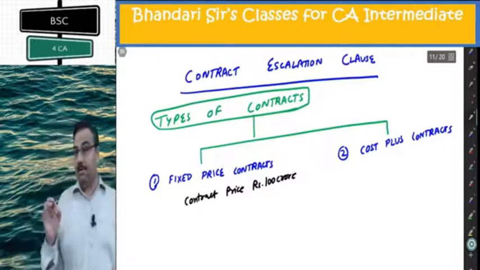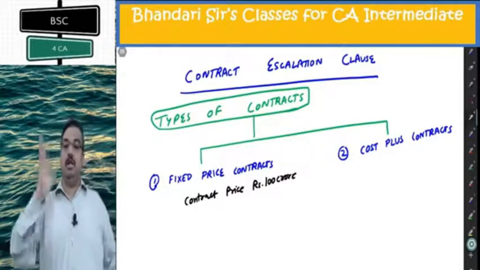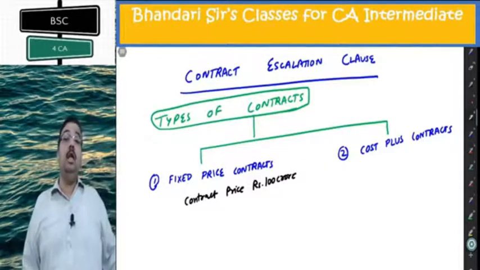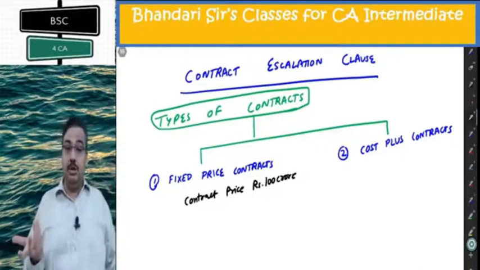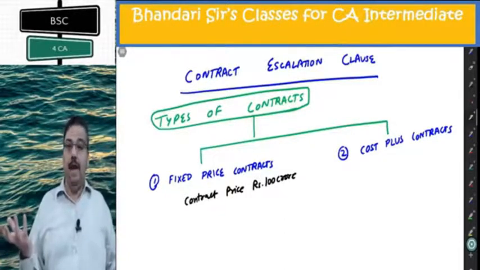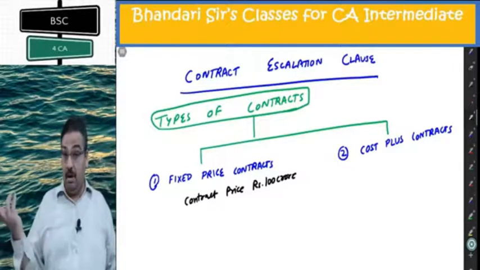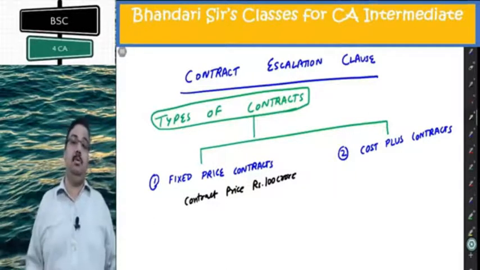Now my contract is going to be completed within 7 years. In those 7 years, the cost of inputs can change. I am going to use cement, bricks, sand, labor, many other items.